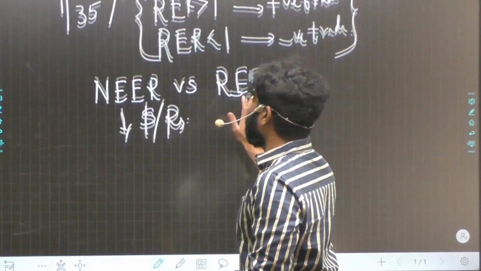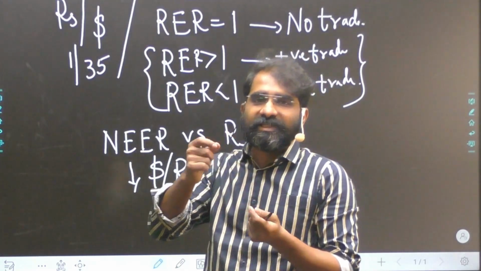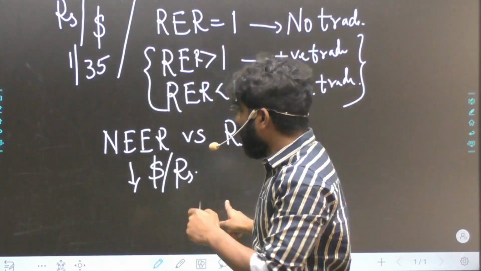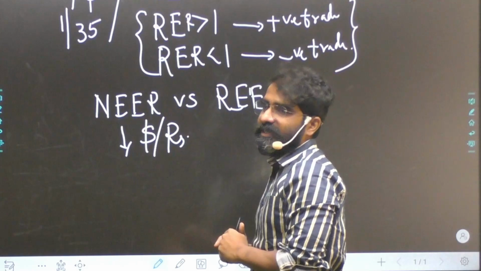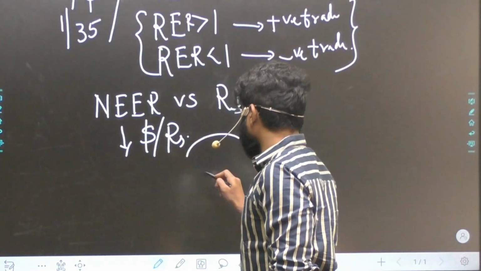Here, the concept is with respect to one currency, and therefore I use real exchange rate and nominal exchange rate. Real effective exchange rate and nominal effective exchange rate means I am calculating it by taking a basket of currencies.